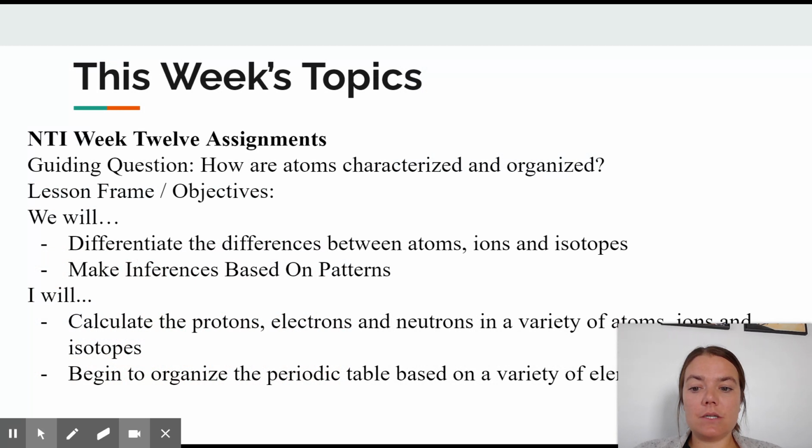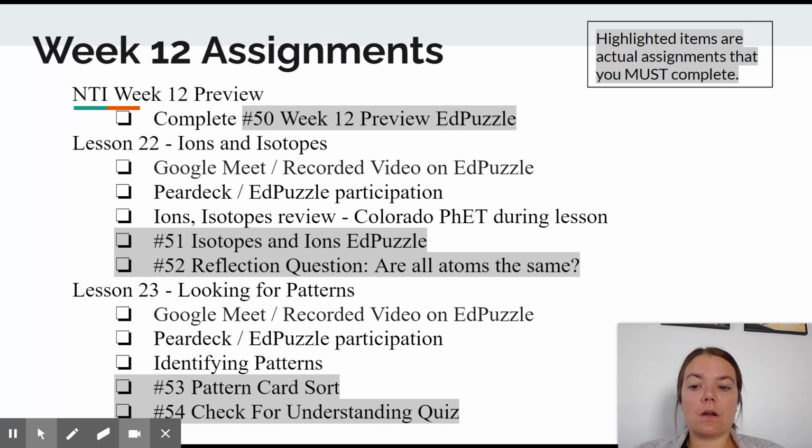So this week we are continuing to talk about atoms and the differences between atoms, ions, and isotopes. We're going to move into then, at the end of the week, starting to look at how these elements are organized in a thing called the periodic table based on patterns and their characteristics. So there are 2 assignments that you should do and complete after we have done this lesson together.